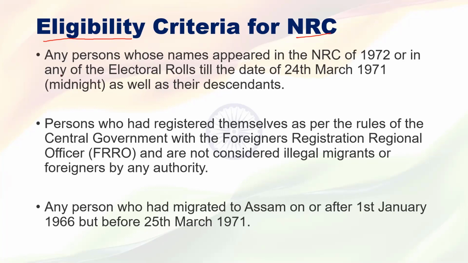So what were these criteria? Who can become a citizen of India? We are talking about this condition now. In 2019 the government issued this eligibility notification on who will get Indian citizenship status and who cannot. According to that eligibility criteria, the first criterion is any person who migrated from Bangladesh or East Pakistan to Assam before March 1971, whose name appears in the NRC of 1971 or in the electoral rolls.